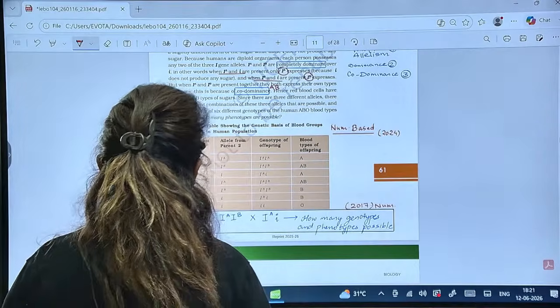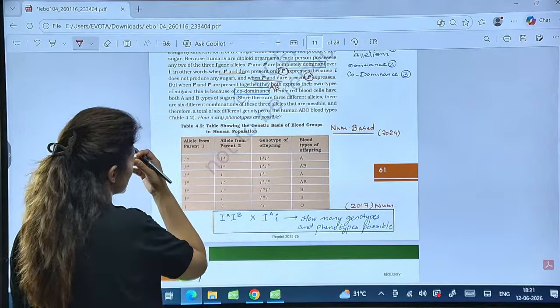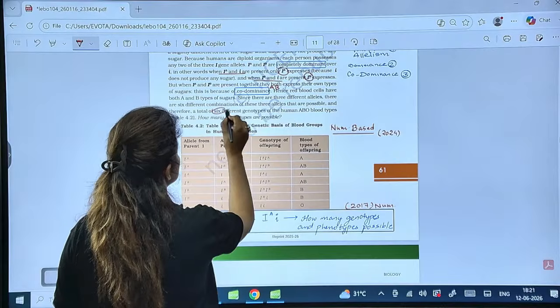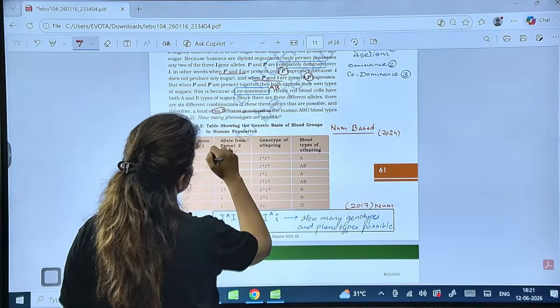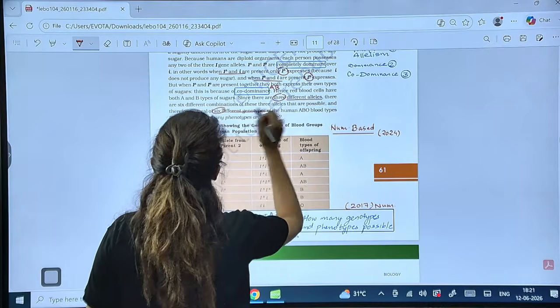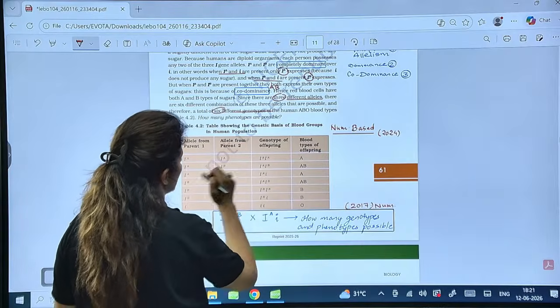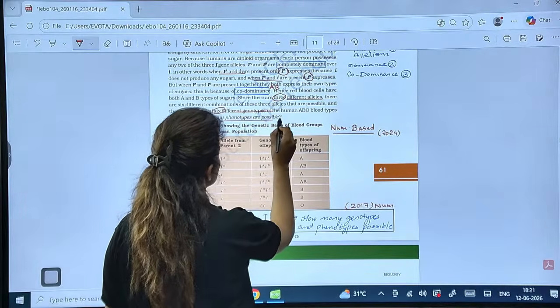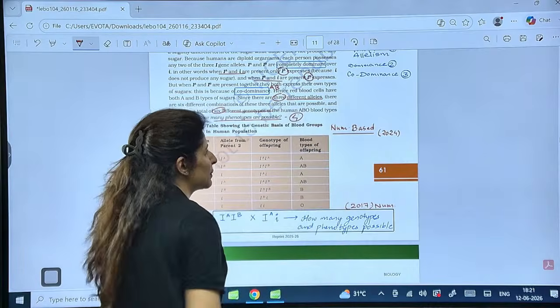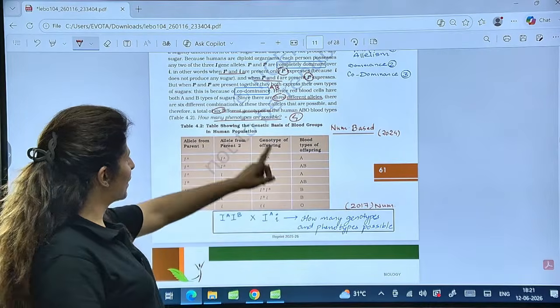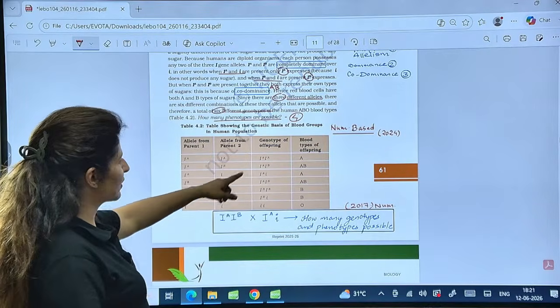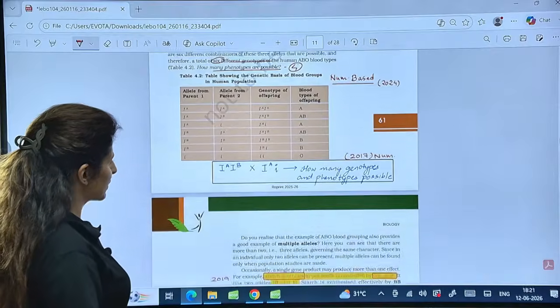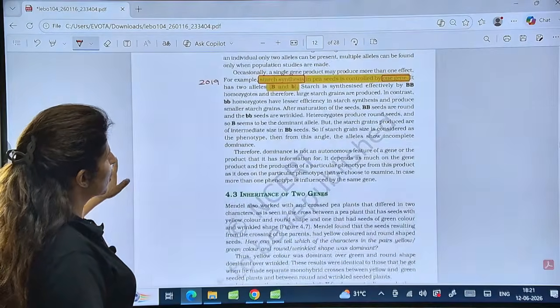Is that clear? And now see this line, that in total 6 different genotypes are possible, 3 different alleles, 6 different genotypes, and how many different phenotypes are possible? 4. Phenotype means the blood group. 3 alleles, 4 phenotypes and 6 genotypes. These are the different combinations that are possible. Is that clear? Now can you draw a cross between this?